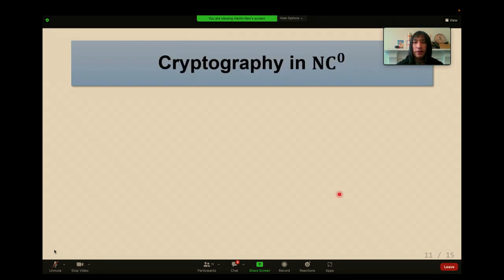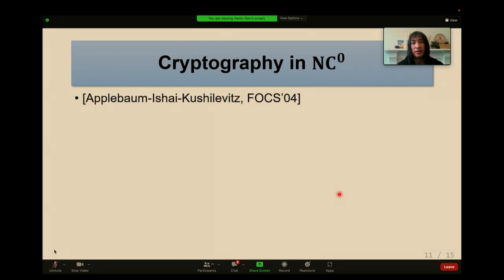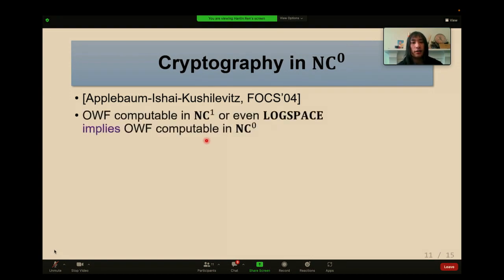Given the very simple definition of NC0, you may wonder if there are any one-way functions in NC0 at all. This question was essentially resolved by a breakthrough work of AIK. AIK showed that one-way functions computable in NC1 or even log space imply one-way functions computable in NC0.